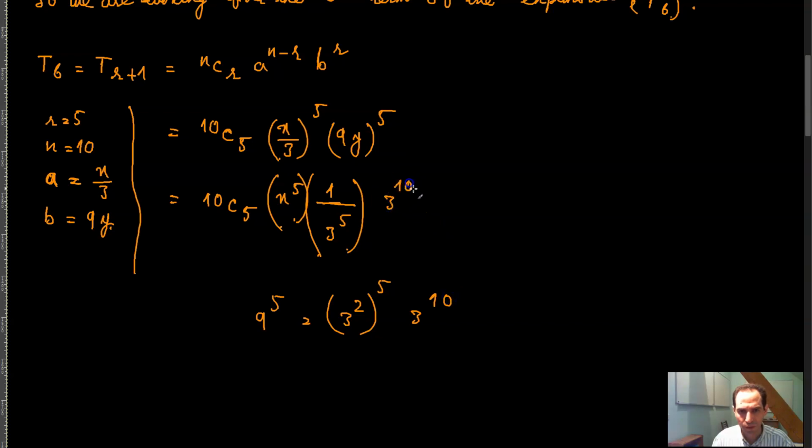So that's 3 raised to the power 10 and y raised to the power 5.